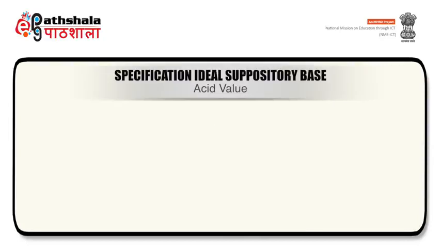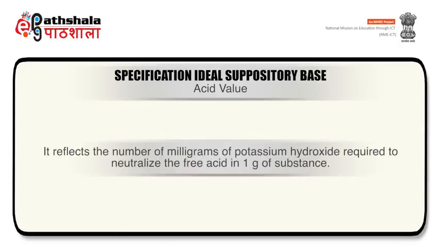Last but not the least specification for an ideal suppository base is acid value. It reflects the number of milligrams of potassium hydroxide required to neutralize the free acid in 1 gram of substance.